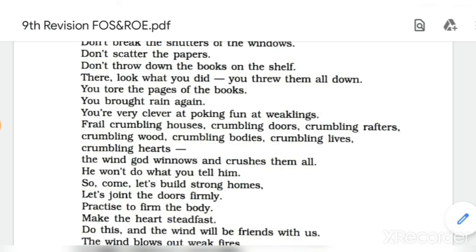Then next one is, you brought rain again. Here personification is also there, and internal rhyme, because rain and again, two words, are rhyming with each other. Next one is, you are very clever at poking fun at weaklings. Here personification क्यों है पता चल गया.